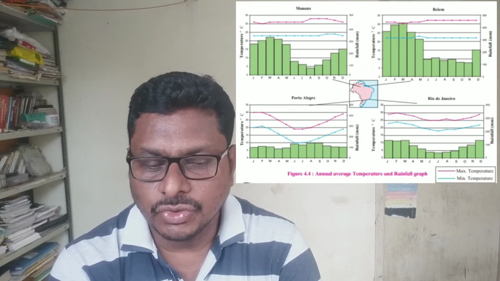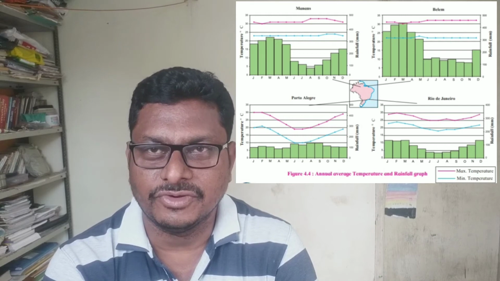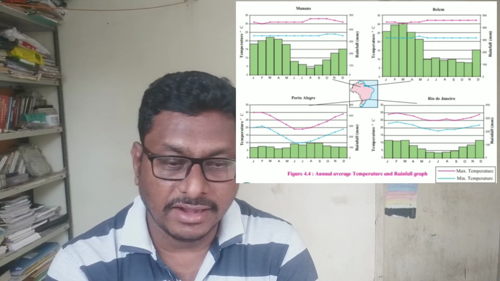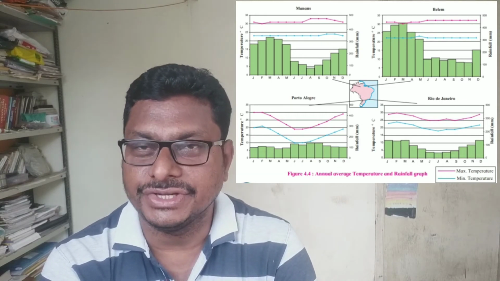Before discussing the Brazilian climatic condition, before getting the geographical explanation of the climatic condition of Brazil, another very interesting graph is given to you in your textbook. That graph shows the average temperature and rainfall of four major cities of Brazil. They are Manaus, Belém, Porto Alegre, and Rio de Janeiro.